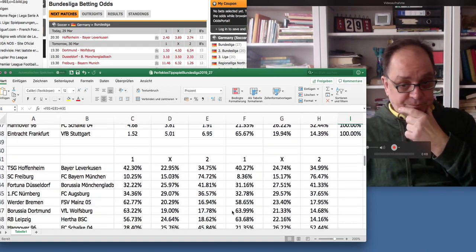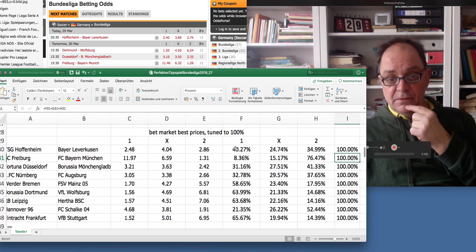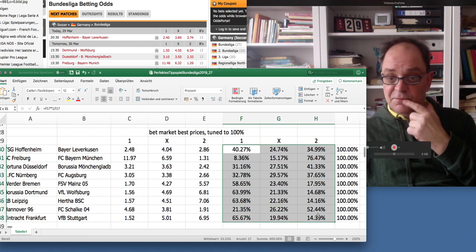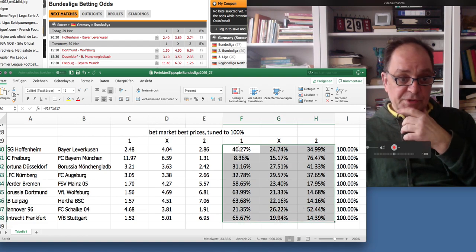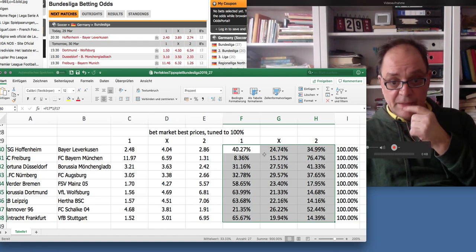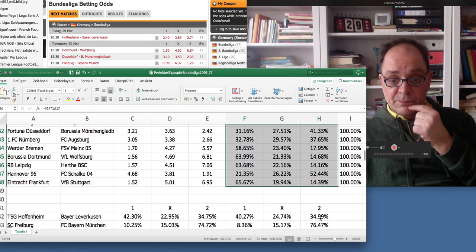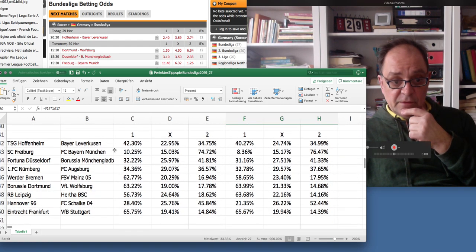And now we are ready, because I got someone else playing this kind of game with me, which is, in general, the bet market. It is the bet market that I bet against with a perfect betting game. Here you see the probabilities.